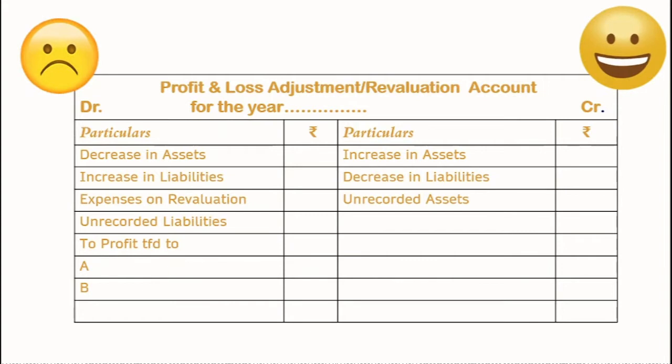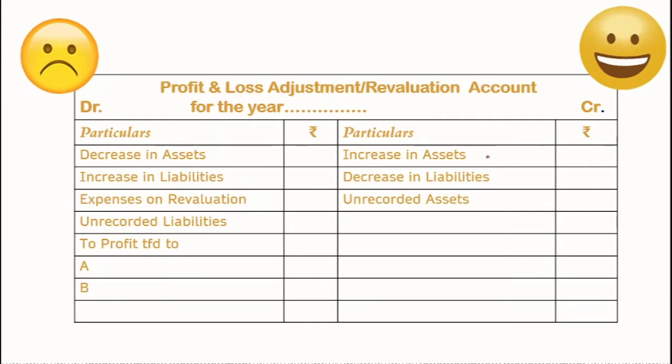The debit side records the things that are not good for the business: decrease in the asset, increase in the liabilities, expenses of the revaluation, unrecorded liabilities. All of these on the debit side are not good for business, or are a loss or an expense.